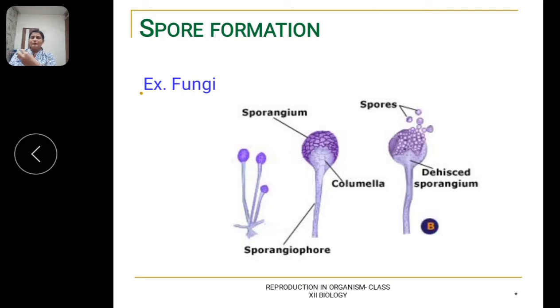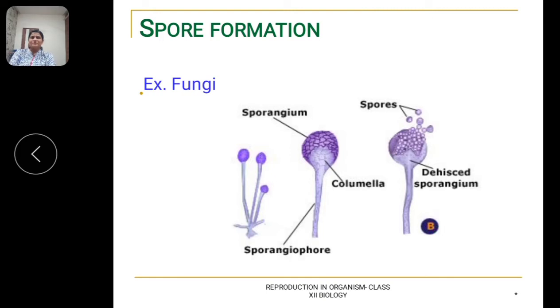Sporulation, or spore formation, is not only the fastest method of reproduction, but it also helps to overcome unfavorable conditions. During unfavorable conditions, the spores can survive and resist them, and when favorable conditions return, they will germinate and produce a new individual. Sporulation is generally observed in Monera, Protista, algae, and lower fungi.